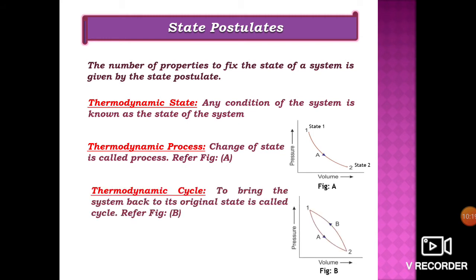Next is thermodynamic cycle. Bringing the system back to its original state is called a cycle. When a number of processes are done in sequence to bring the system back to its original state from where it started, then the system is said to execute a cycle. In the figure you can see a process starting from state 1 and coming to state 2, and from state 2 it is coming back to state 1. So this is a cyclic process.